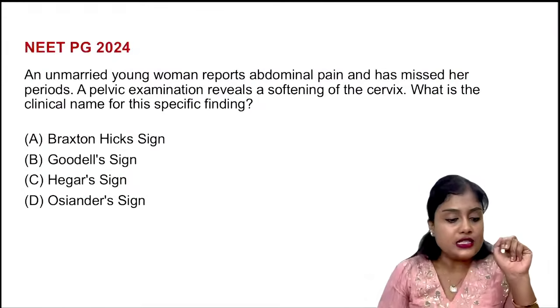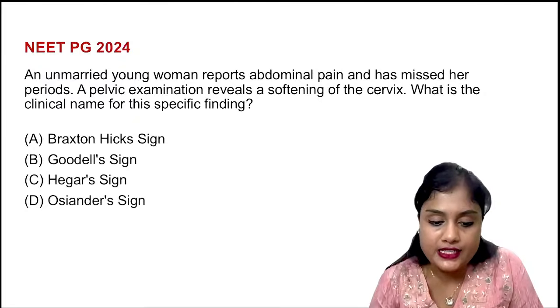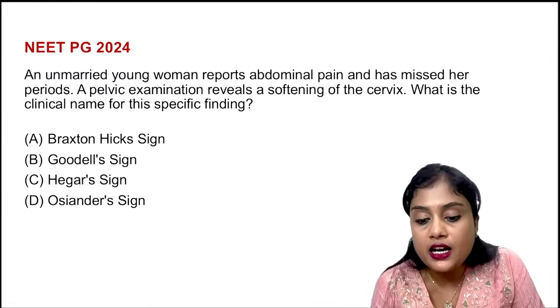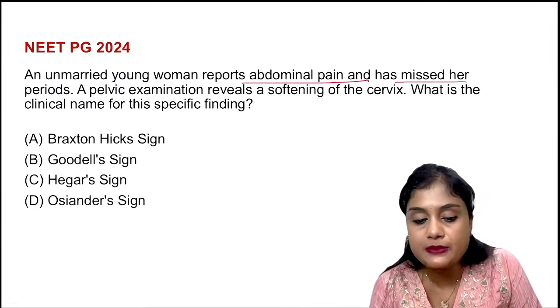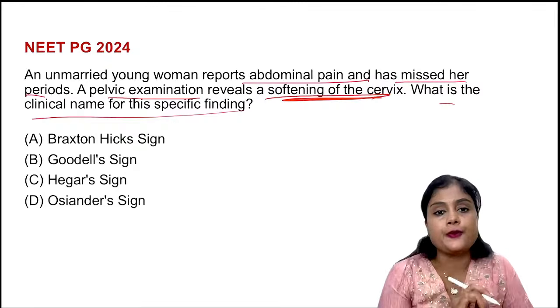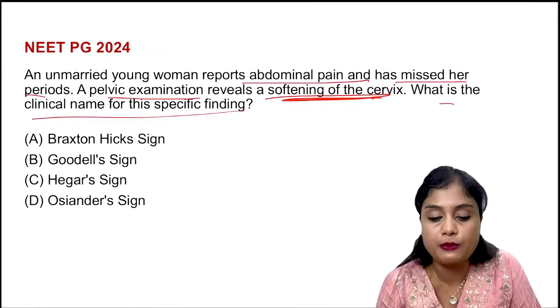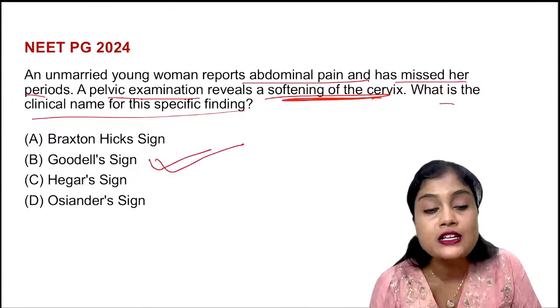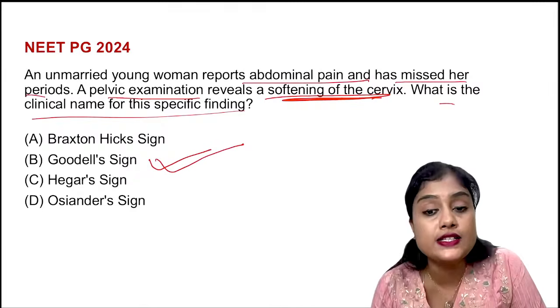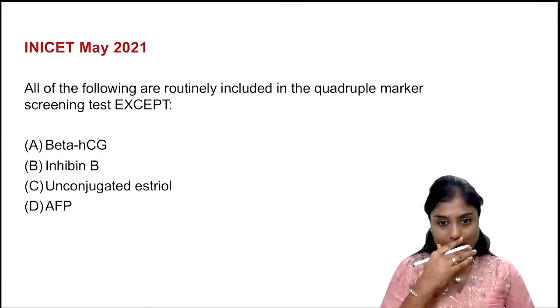Now you'll answer me this question. NEET PG 2024 question. An unmarried young woman reports abdominal pain and has missed her periods. Pelvic examination reveals softening of the cervix. What is the name of the finding? We already learned this in the class right now itself, so I'm going ahead since we are getting late. It's already 6:30. The correct answer here is Goodell sign. I'm sure you all would have answered this. This also I told you in the class.